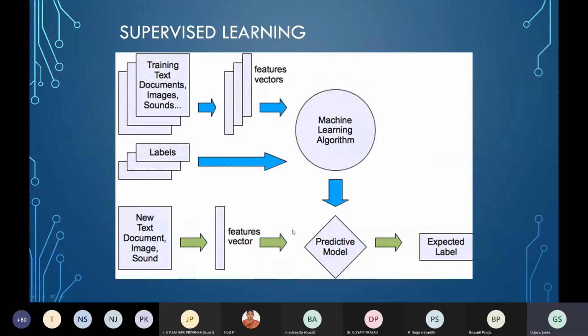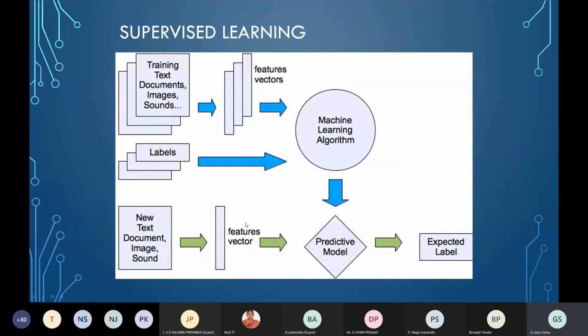The model is ready for prediction. Predictive model is ready now. You have developed a predictive model. Now for this predictive model, whatever the test samples are, whether it can be text or a document, sound or whatever, that feature vector will be given to this predictive model, and you will be getting the expected label.